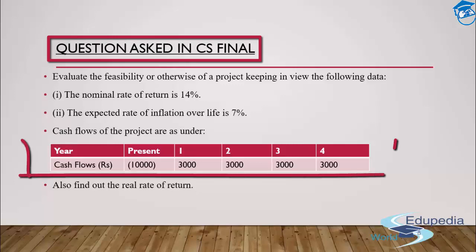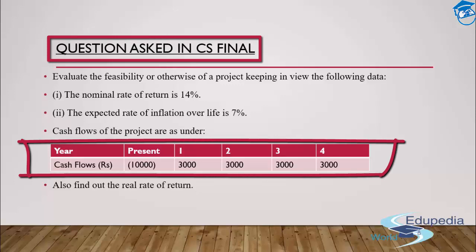Presently, I'll have to make an outflow of rupees 10,000. In the years to come, I'll get 3,000 in year 1, 3,000 in year 2, 3,000 in year 3, and 3,000 in year 4. So I'll be getting a constant amount of 3,000 for the next 4 years, once I spend a cash outflow of 10,000 in the present year.